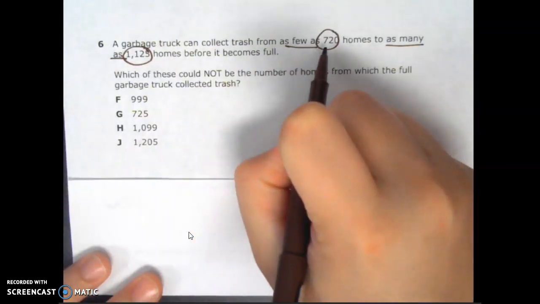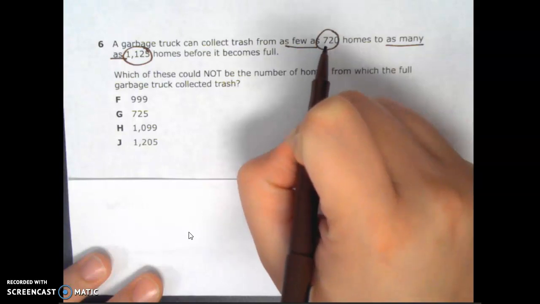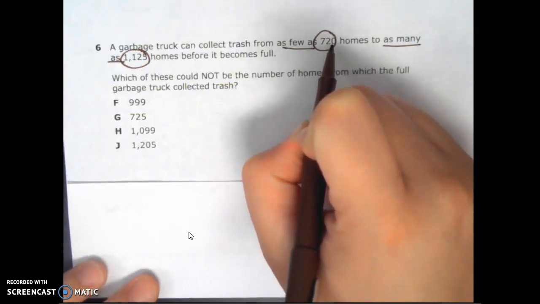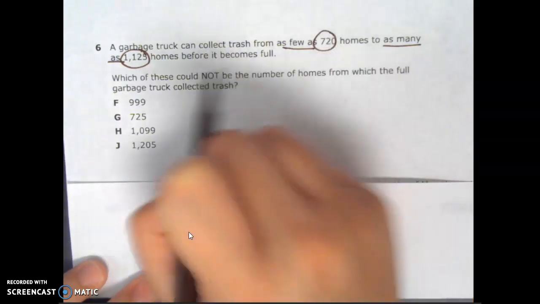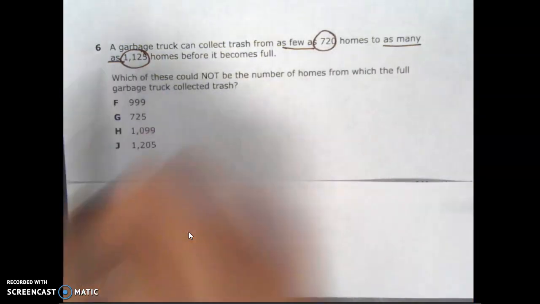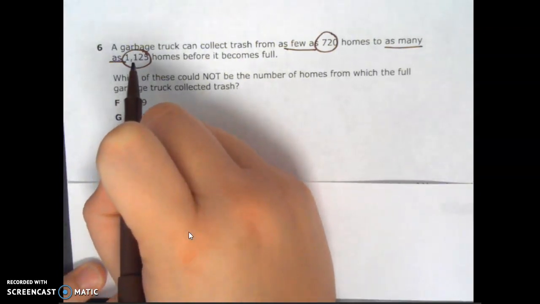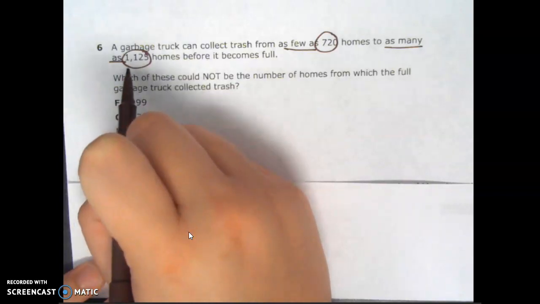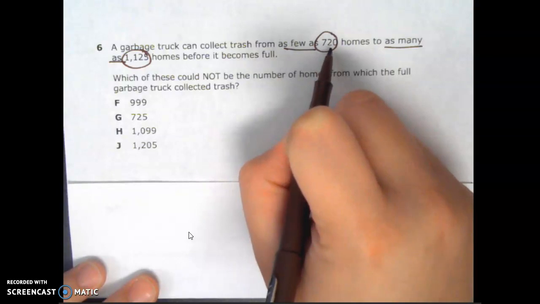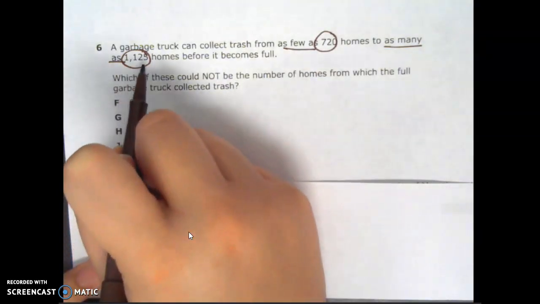As few as 720. That means no less than 720. This is the smallest number. This is the least amount of homes that they are going to visit before the trash truck becomes full. And as many as 1,125. That is the largest number. That is the most number of homes that they are going to visit before the truck becomes full. So my number cannot be smaller than 720, and my number cannot be larger than 1,125.